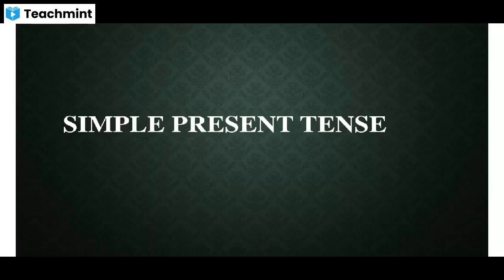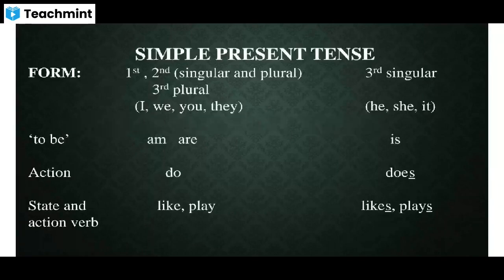In English, we have persons: first person, second person, and third person. Look at your screen. Simple present tense is written in different forms as given on your screen. So, first person, second person, singular and plural, and third person plural.